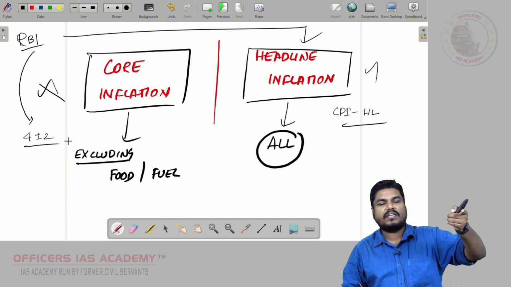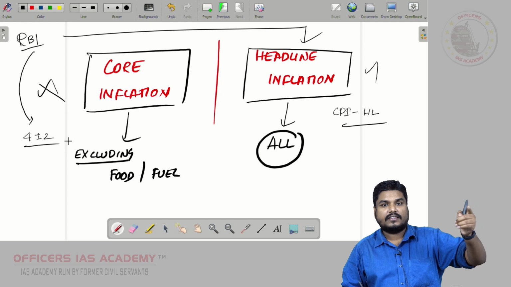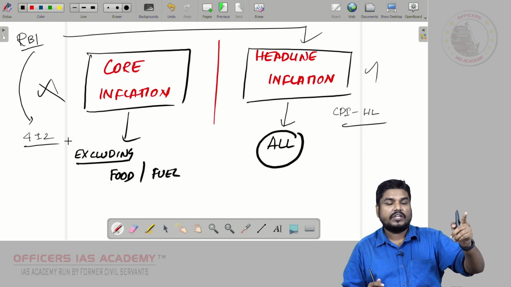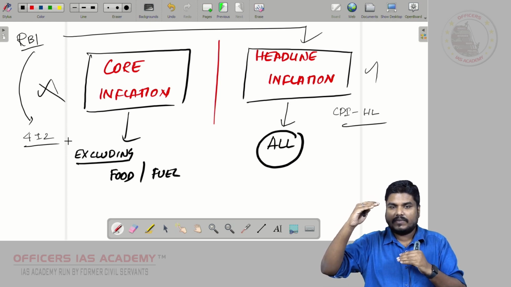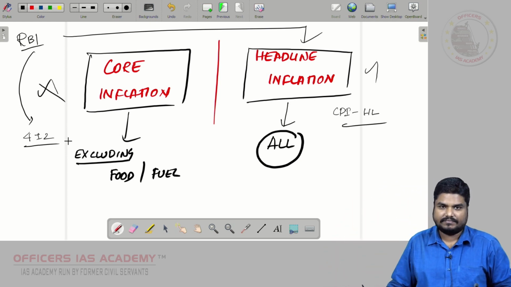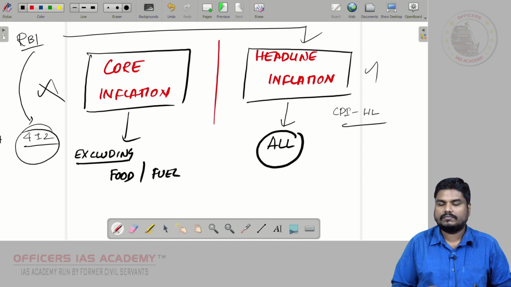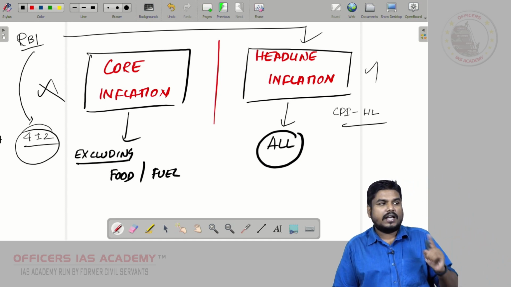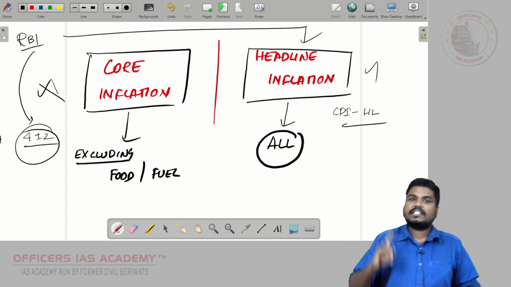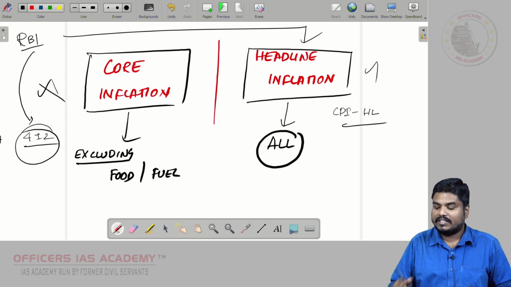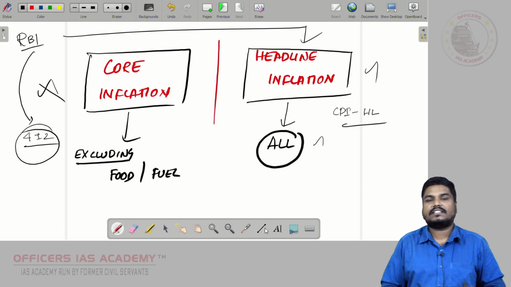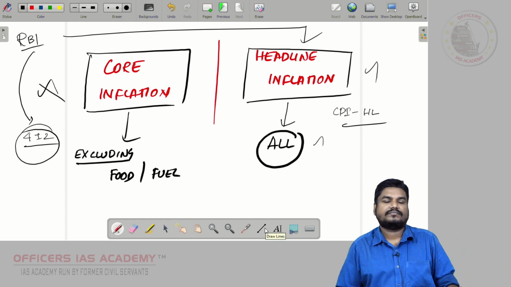Government of India says to the Monetary Policy Committee, you have to ensure that the country's inflation is between 2% to 6%, or 4 plus or minus 2. So RBI will target which inflation, core or headline? They will not target core, they will target headline inflation, CPI headline. Okay, that we have to keep in mind.